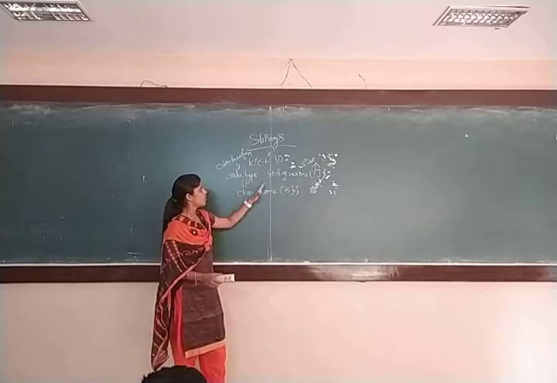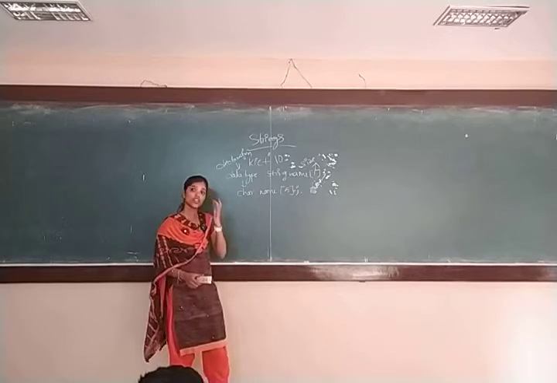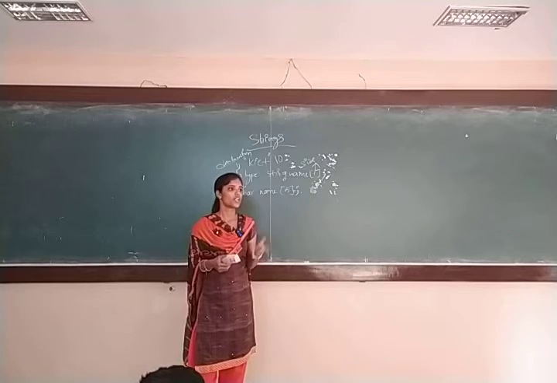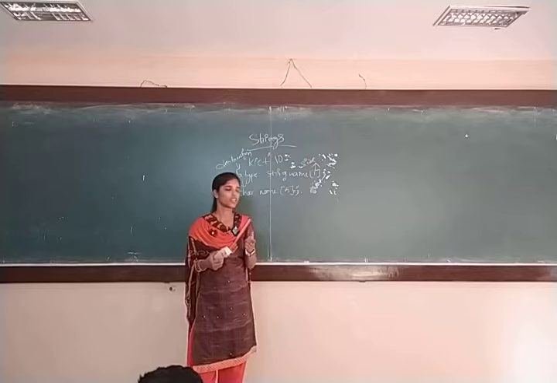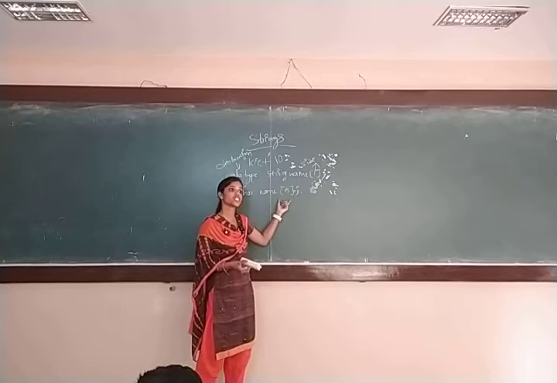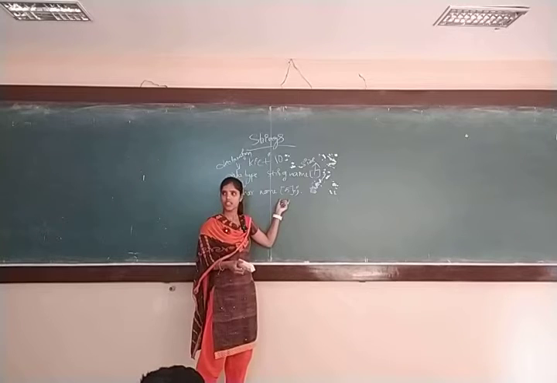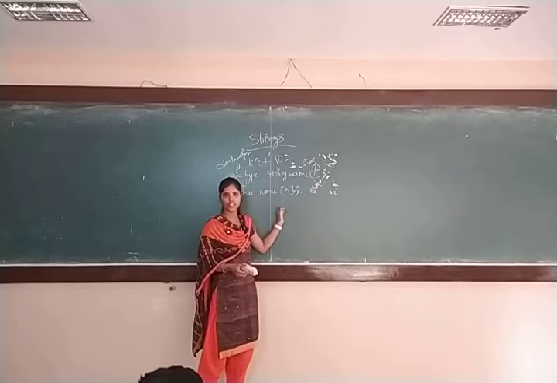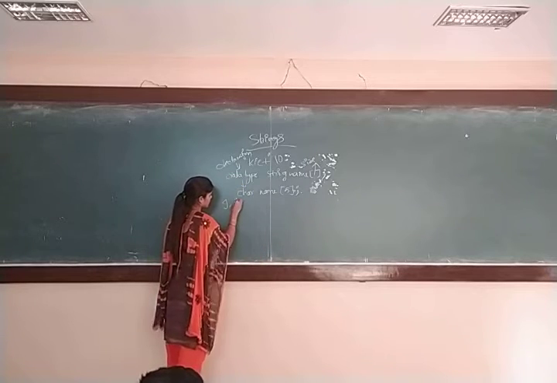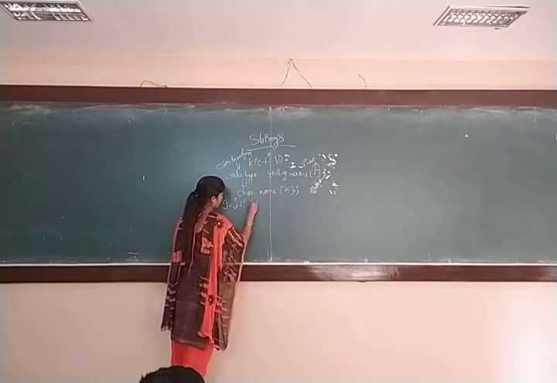So now if this is declaration, how many ways are there to represent initialization of the values of this array? Is that okay? After declaration what is the next thing? Initialization, right? So initialization is nothing but assigning the values.